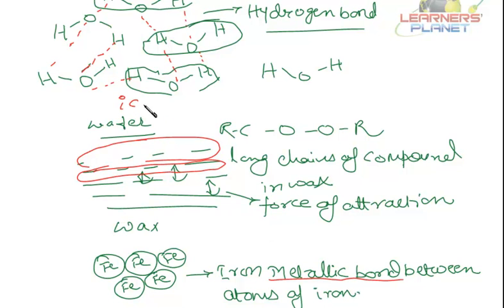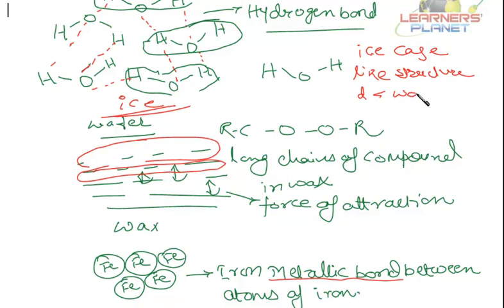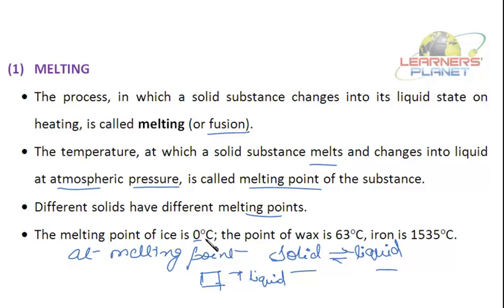This is not water, it is ice actually. Ice has got this cage-like structure. Remember, ice has a cage-like structure, and its density is less than liquid water. Ice is a form of water, of course. Fine. So we can say that the melting point of ice is 0 degrees, which is different. The melting point of wax is 63 degrees, and the melting point of iron is 1535 degrees centigrade.